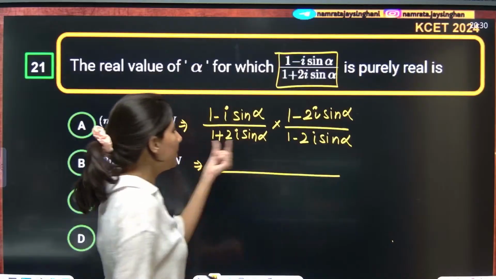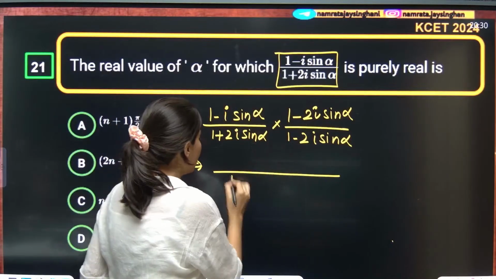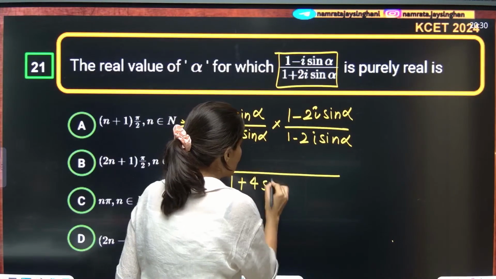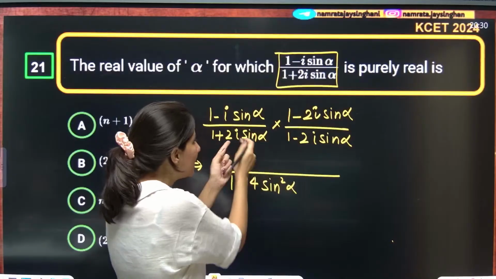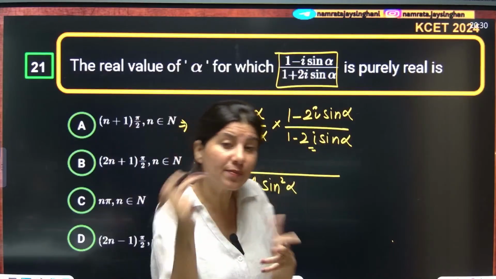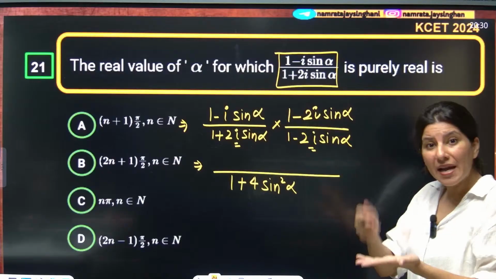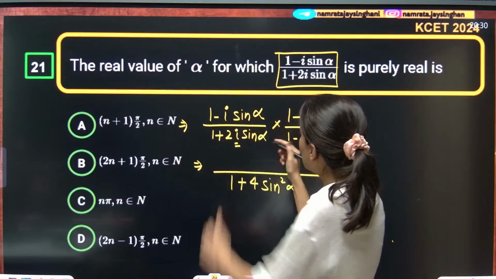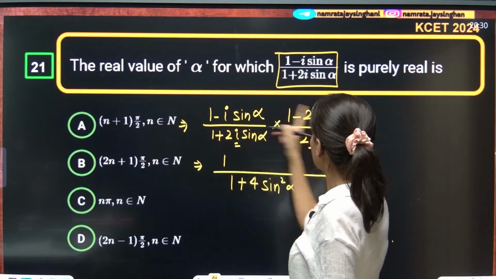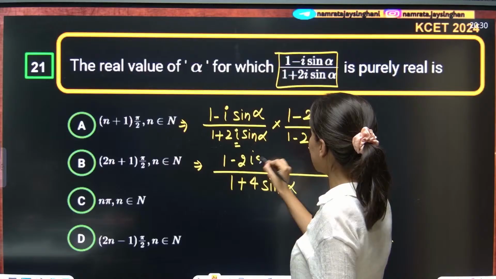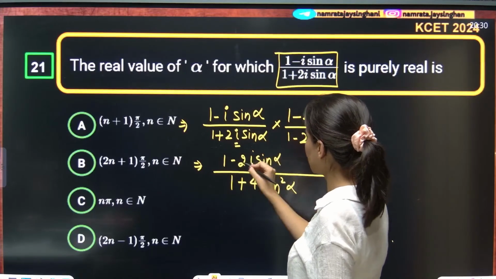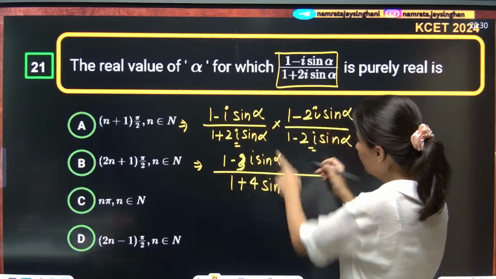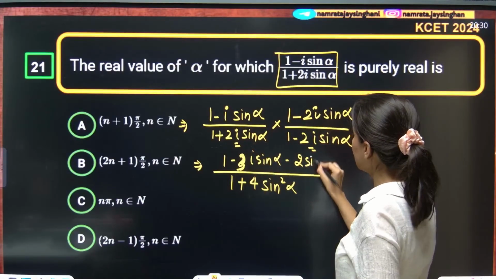Okay. (a plus b)(a minus b) is a square minus b square. Now it will be plus 4 sine square alpha, because a square minus b square will have iota square, which is minus 1. So this is how it is, and now if you multiply, 1 ones are 1, minus 2 iota sine alpha minus iota sine alpha. So this will be 3 minus 3 iota sine alpha, and if you multiply this, minus 2 sine square alpha.